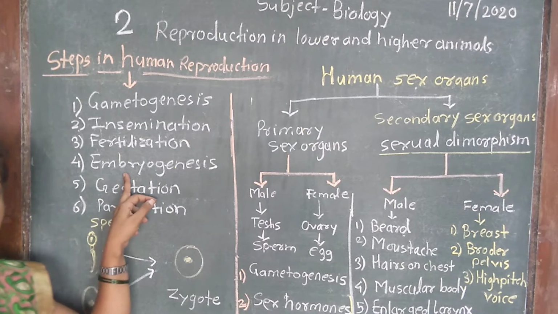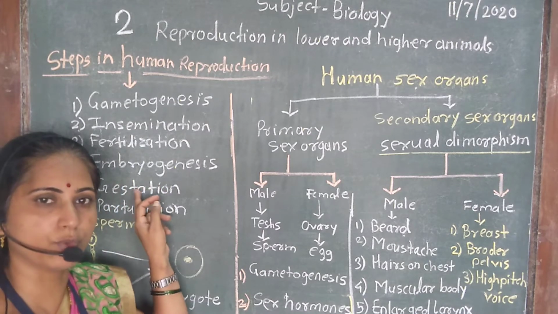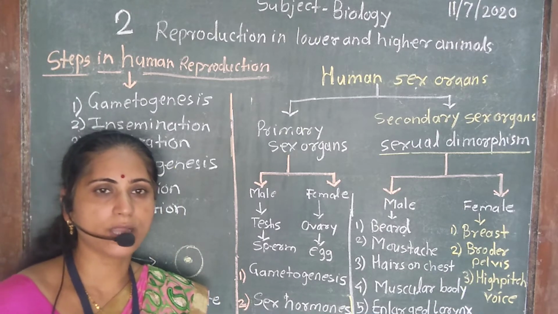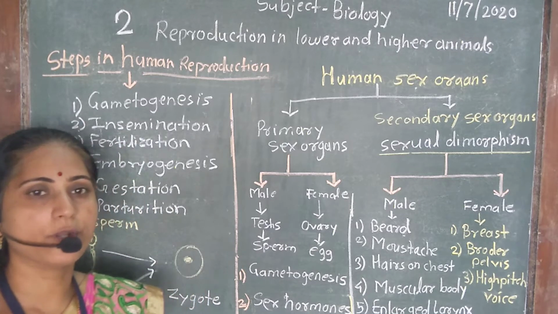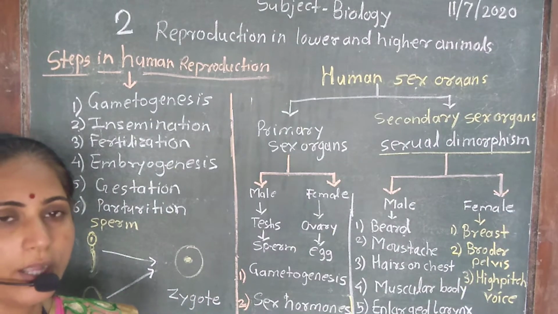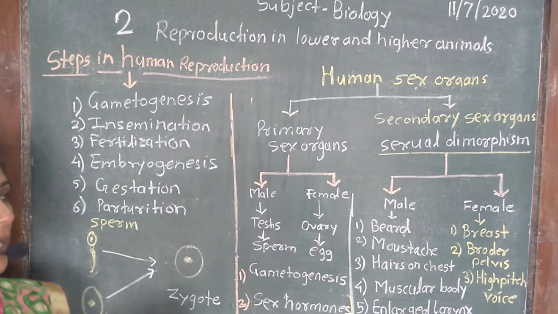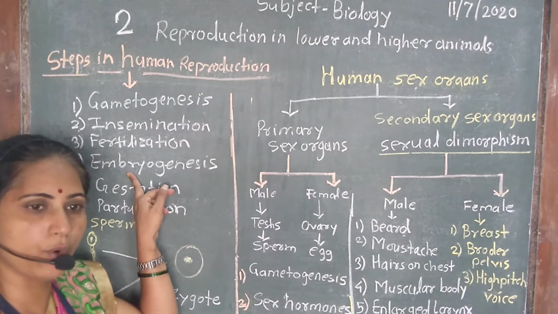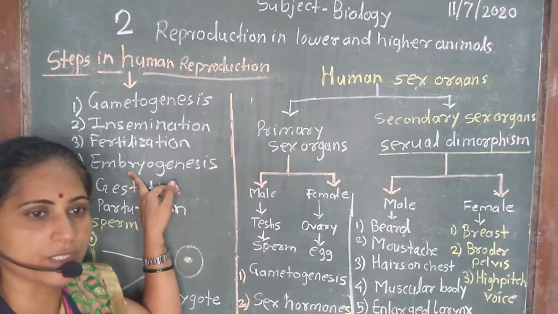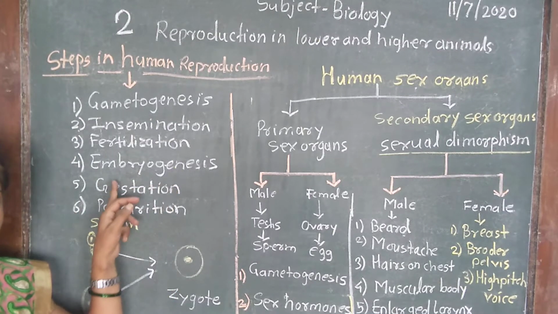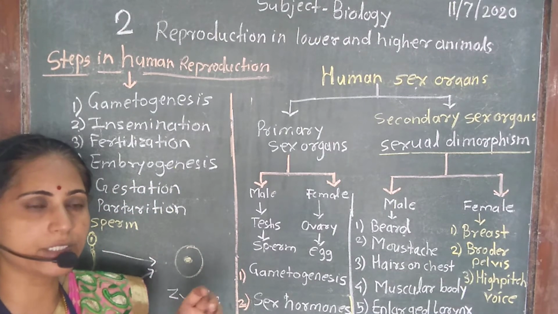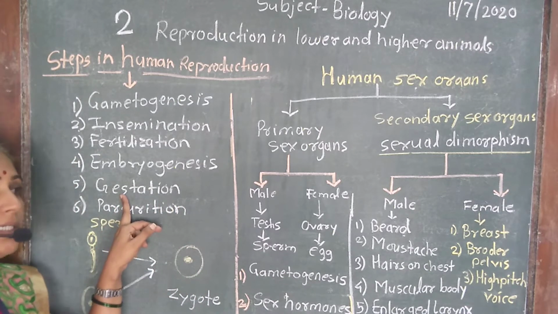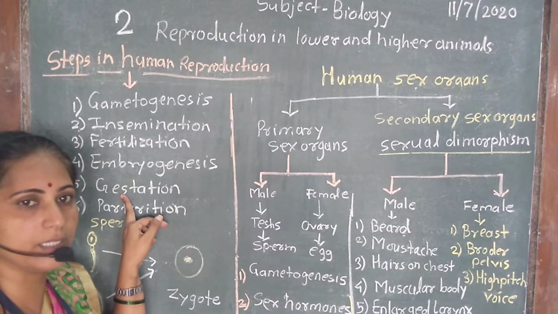After fertilization, development of embryo starts from zygote. Zygote redivides so as to form morula, blastula, gastrula. Then organ formation occurs, placenta formation occurs. All these steps are together included in embryogenesis. What is embryogenesis? Formation of the entire embryo or fetus is called embryogenesis. Embryogenesis requires 280 days or 9 months, and this period is called gestation. What is gestation? Gestation is the pregnancy period that requires 280 days or 9 months in case of man.